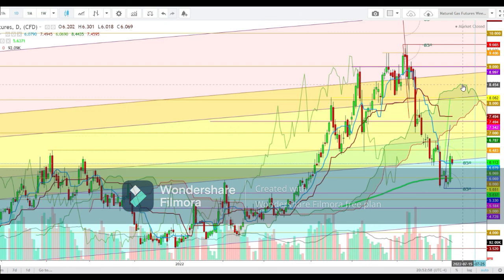So friends, here I find that the volatility could remain extremely high, but the natural gas futures could find a breakout well above the upper end of the Ichimoku cloud before the end of this month.